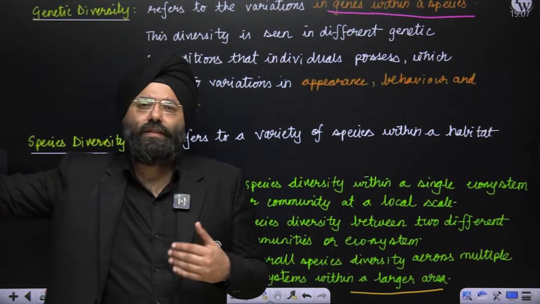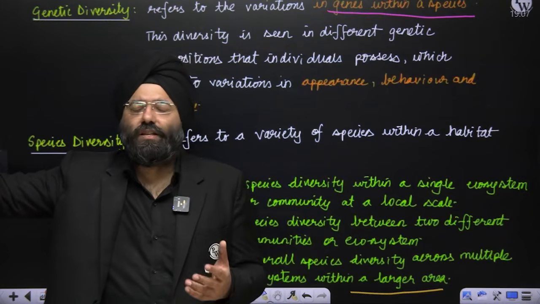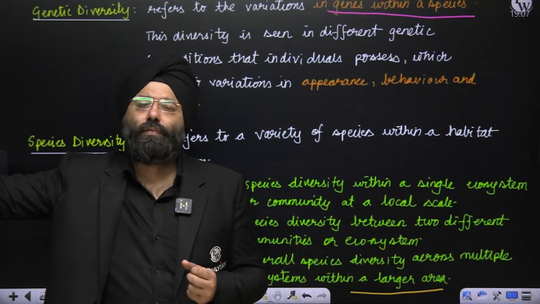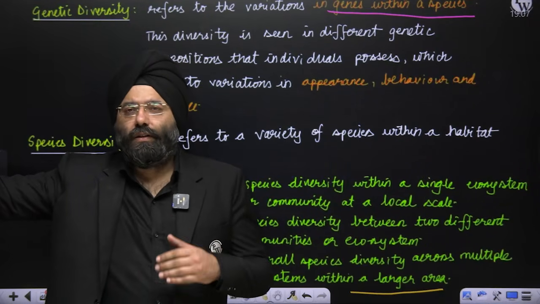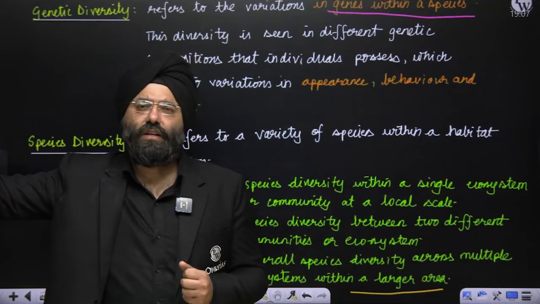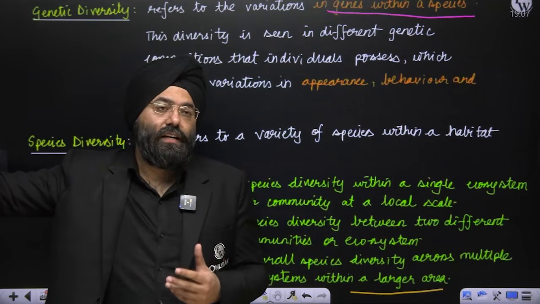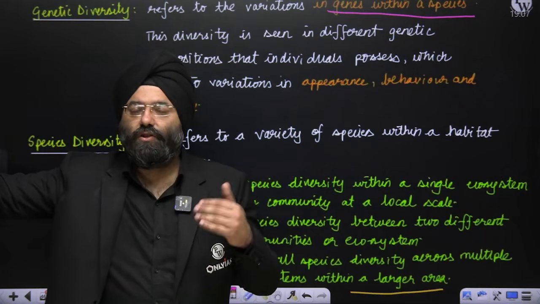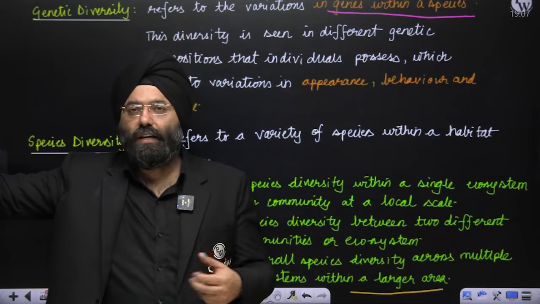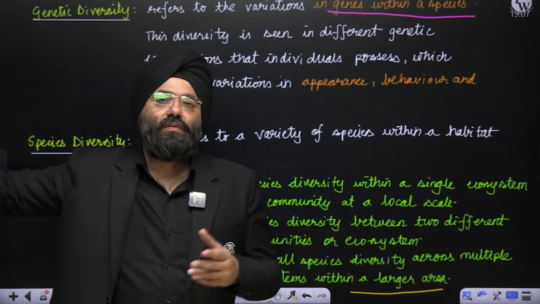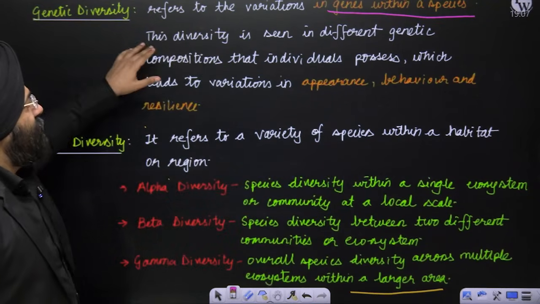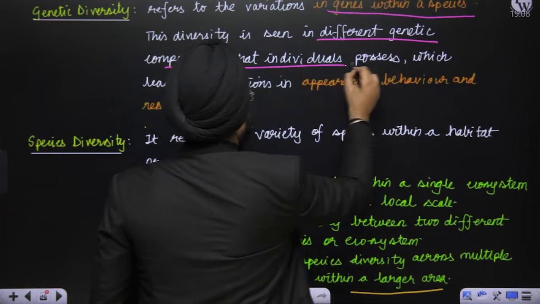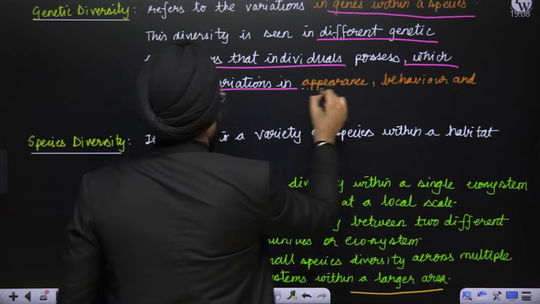Some, you can analyze these through even the racial classification that is present: Mongoloids, Negroids, Caucasoids and all, which we generally do when we study. For general studies, and for optionals like geography and anthropology, we study them. So what are those? Those are basically a representation of the genetic diversity. That means what we say as phenotype is a representation of the genotype, that is the genetic composition, being represented. So there is certain variation in the genes also. This diversity is seen in different genetic compositions that individuals possess, which leads to variations in appearance, behavior, and resilience.